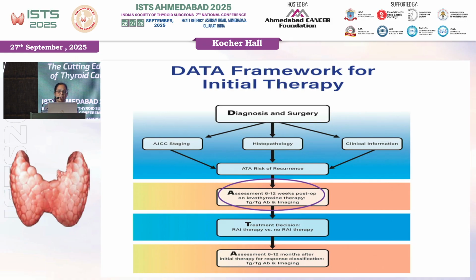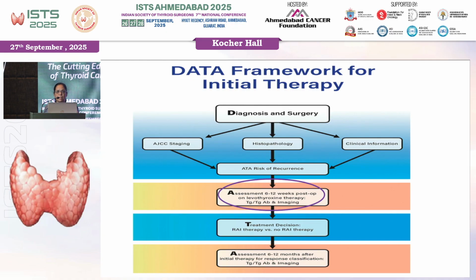So this data, again the similar slide. The important reason I showed it here is that we are now assessing the patients a bit early. Again, we were doing this, but it was not put in a methodological manner. Now we can in fact assess the patients at 6 to 12 weeks with thyroglobulin, anti-TG antibody and imaging.